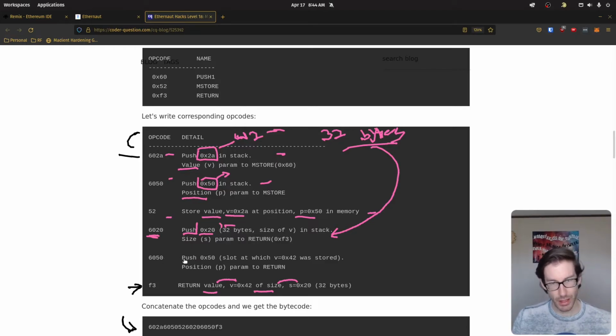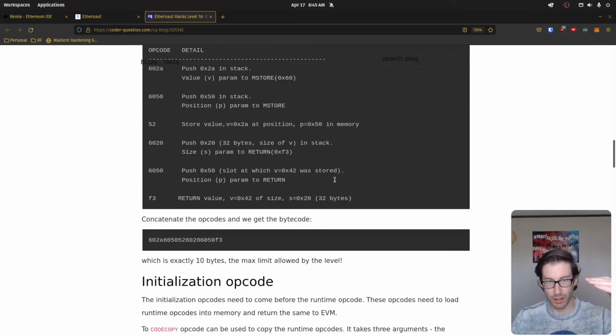And then below that, we're going to push the size position. The position of where this is going to be located is going to be 0x50. And then we're going to return all this. So we're going to return our value, which is the 42, and then we're going to return the size of that value, which is the 20. So that's the process of putting all this stuff together.